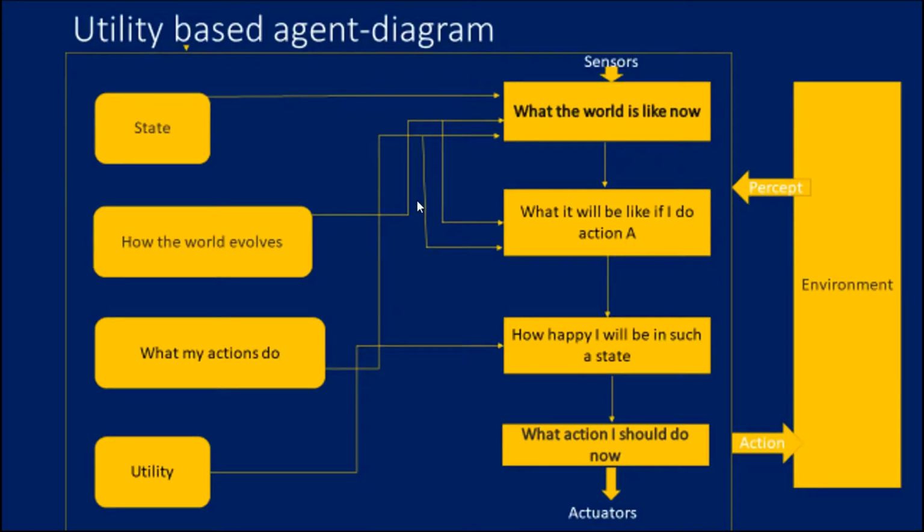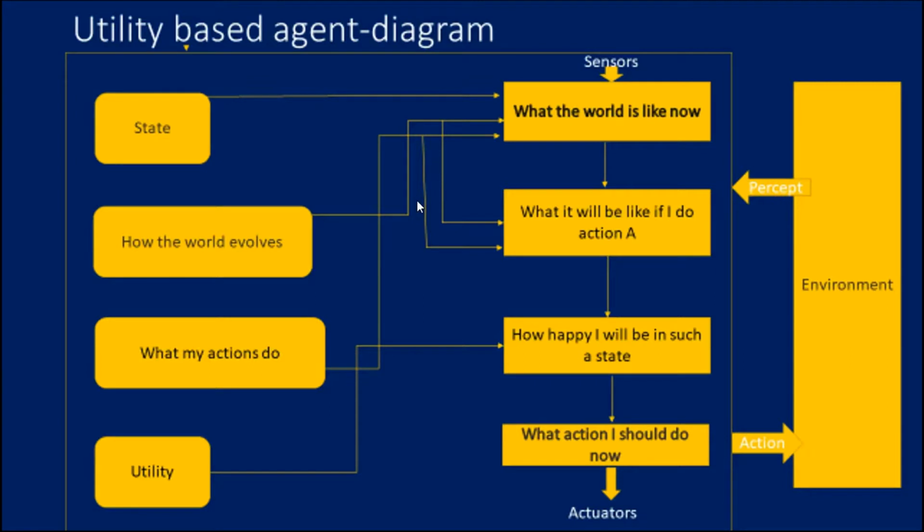As in the previous diagrammatic representation, it also has the state, how the world evolves, and what action to do. Where the goal came before, here it comes utility. Utility means it considers a utility function, and that function maps each and every action to how efficiently it performs, how happy the agent is. That is considered here in the case of the utility-based agent.